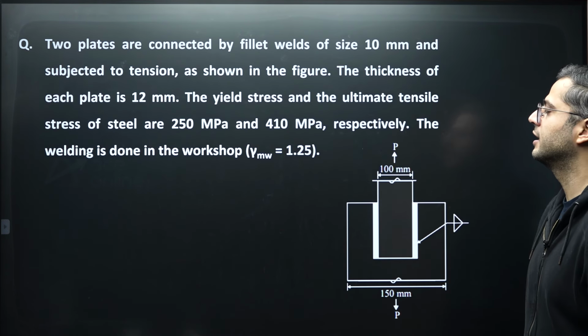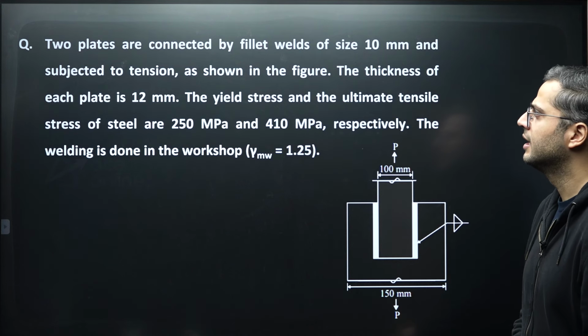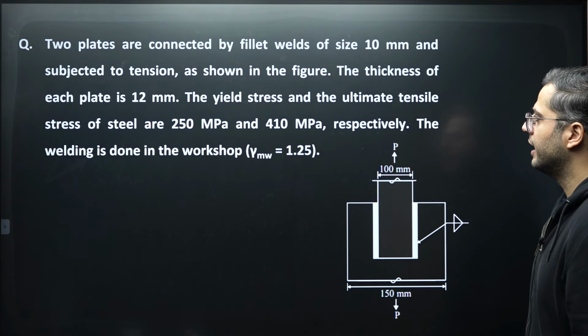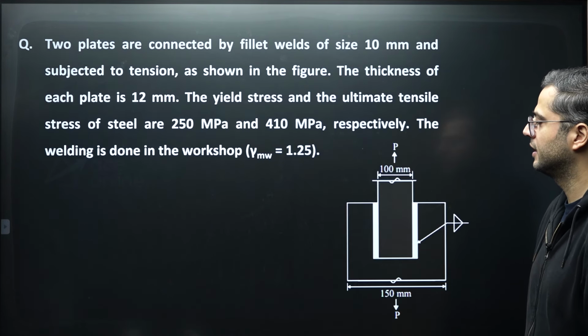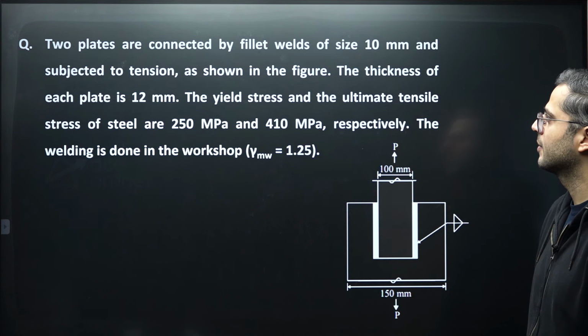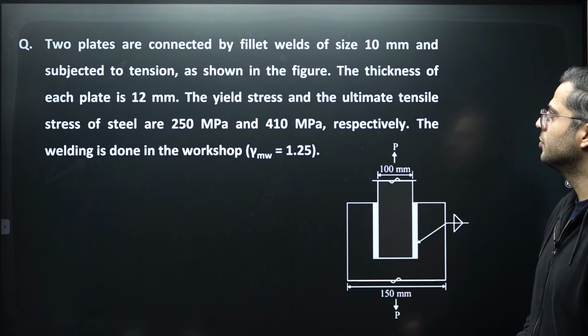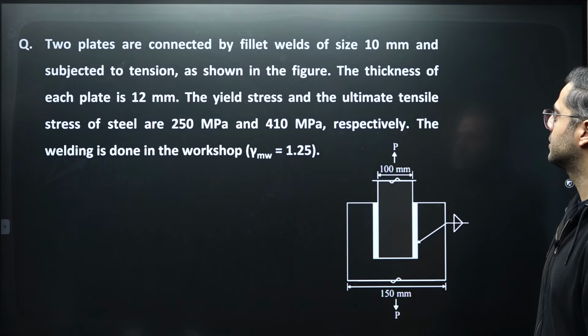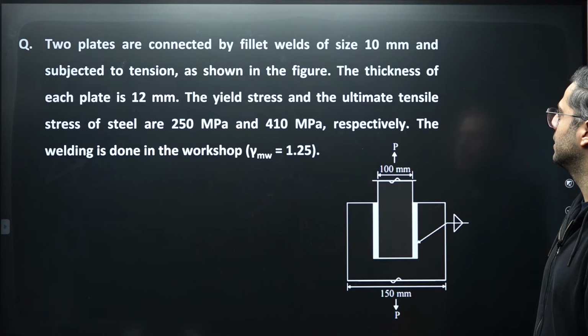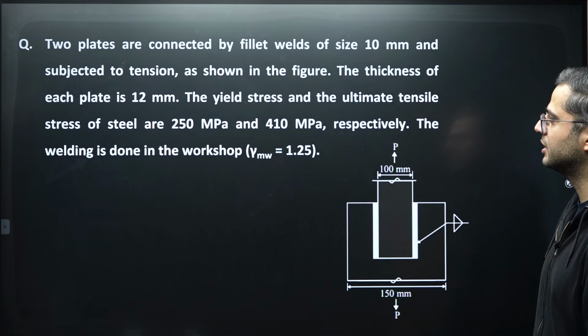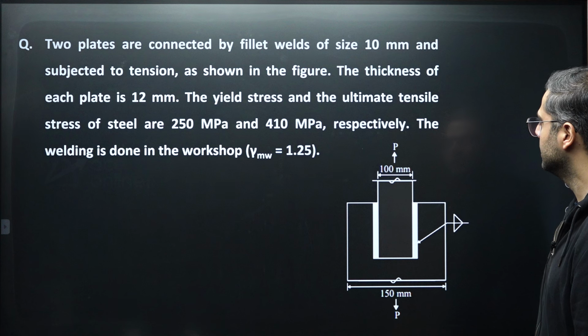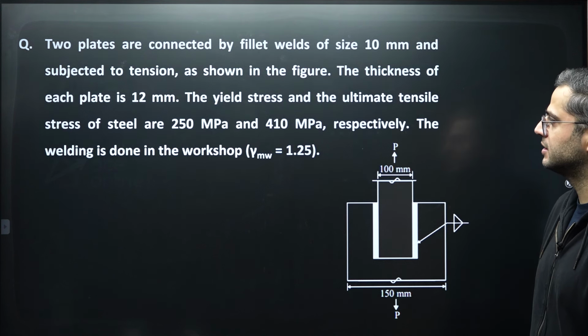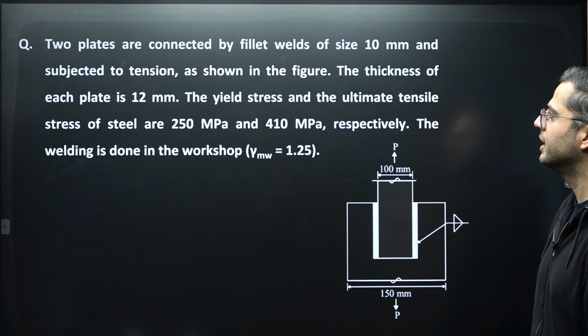Over here this question is from welded connections, and it is a NAT question. So two plates are connected by fillet welds of size 10 mm and subjected to tension as shown in the figure. The thickness of each plate is 12 mm.